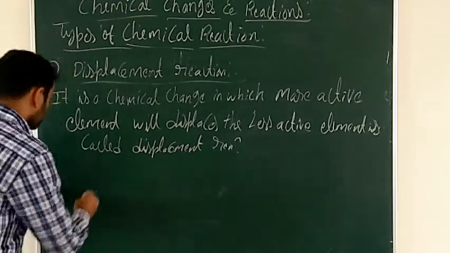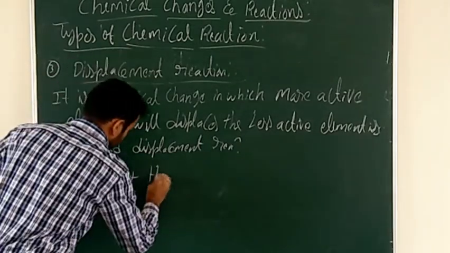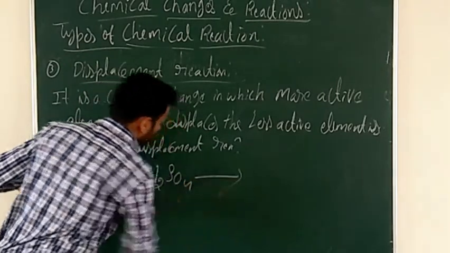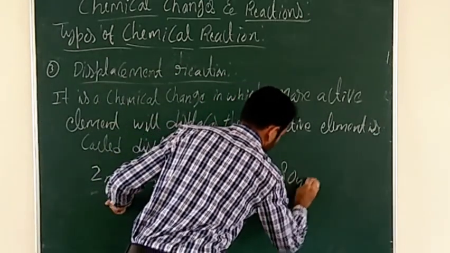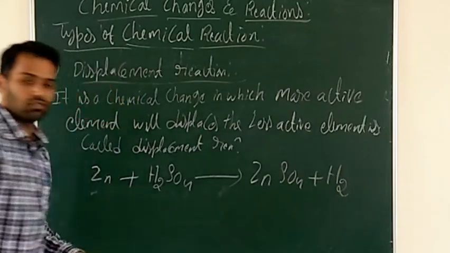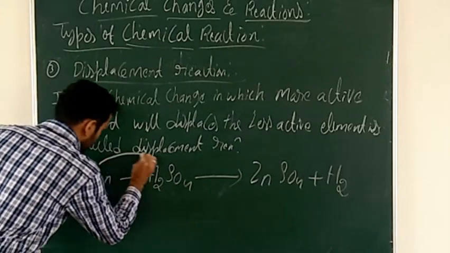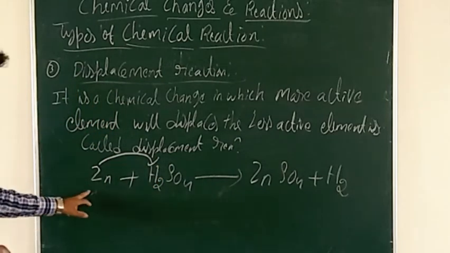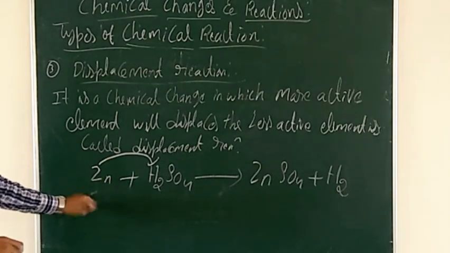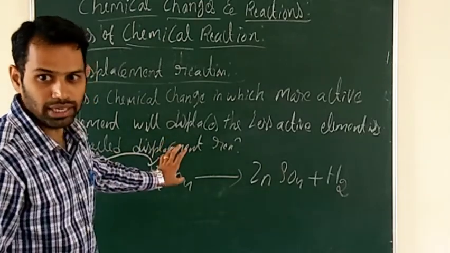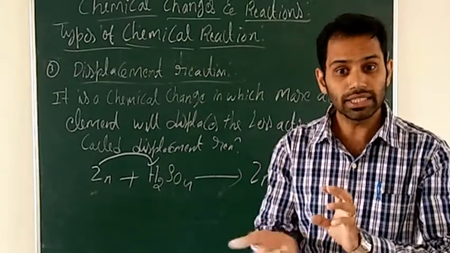For example, when zinc reacts with sulfuric acid, that will give zinc sulfate plus hydrogen. Zinc replaces the hydrogen because zinc is more active than the hydrogen. That's why it is a displacement reaction. So a displacement reaction is nothing but a more active element displacing the less active element.